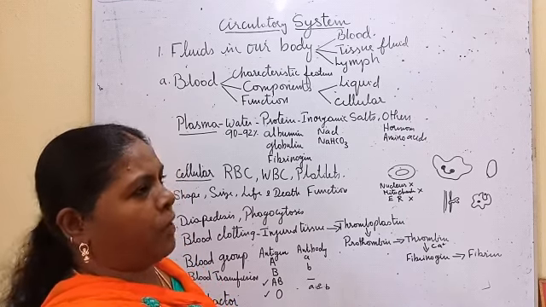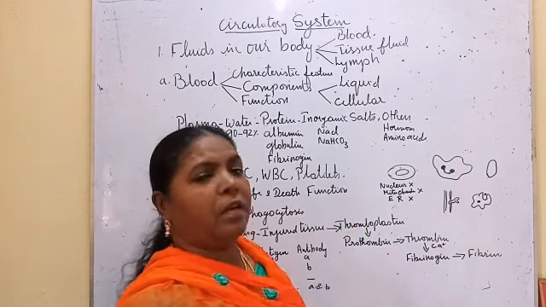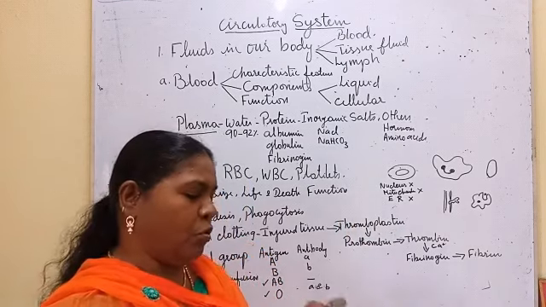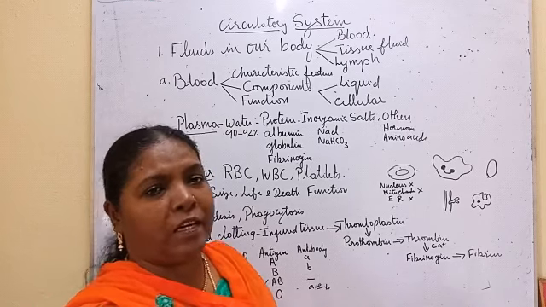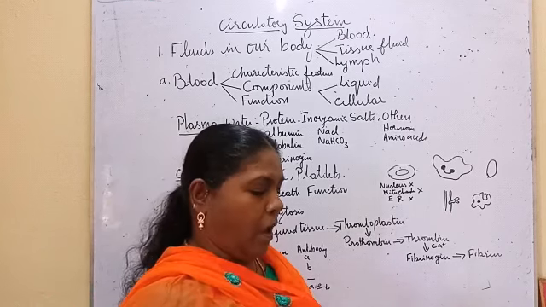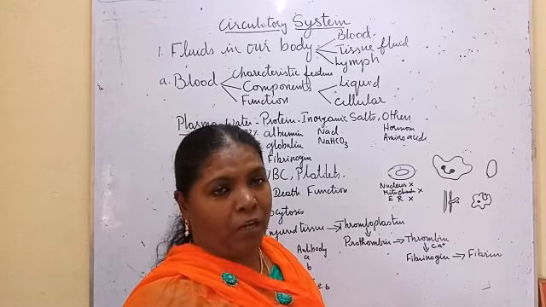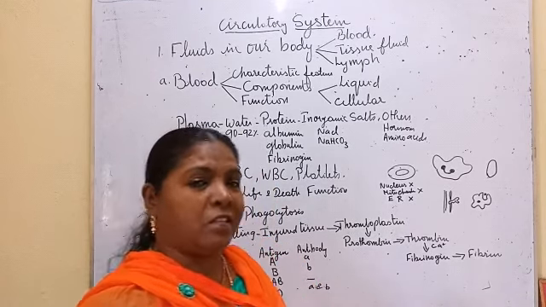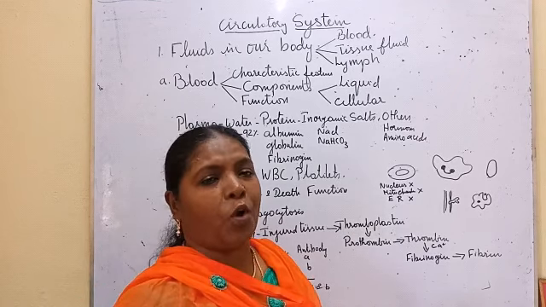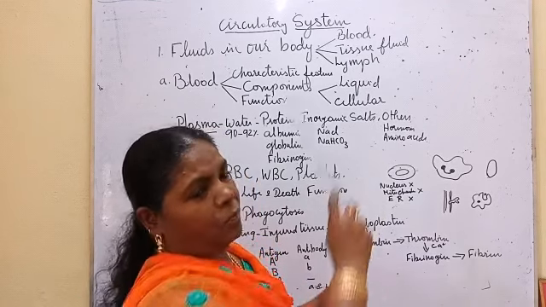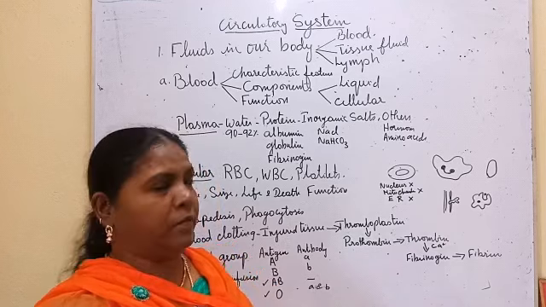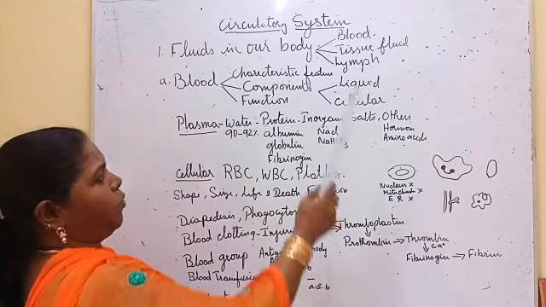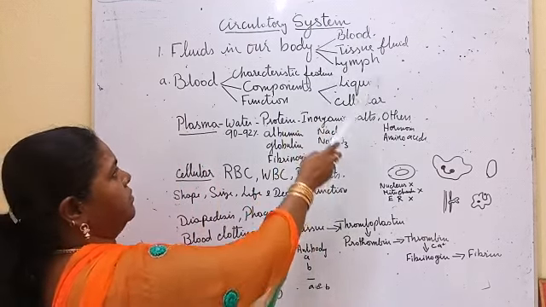And why should these tissues be circulated? To distribute the digested food, to protect our body from pathogens, to distribute hormones, and for excretion. For all these processes, these tissues should be circulated. Now we are going to see one by one.